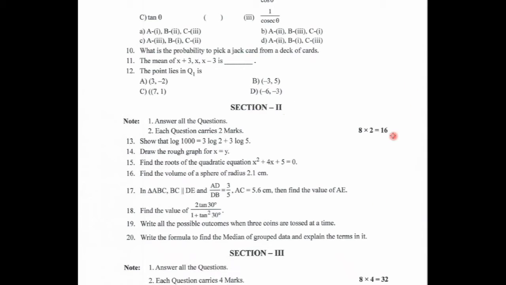So section 2 has 8 questions, each carrying 2 marks. Total 16 marks you will get.